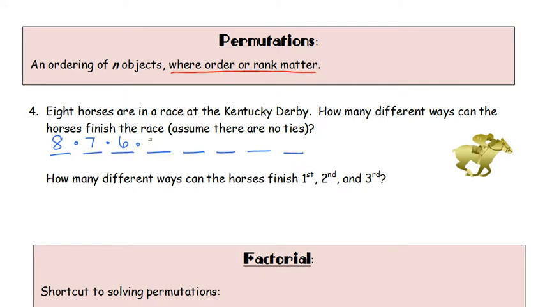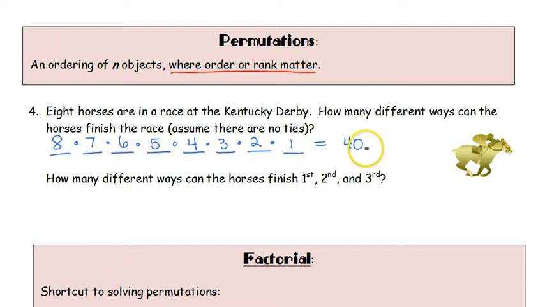If a horse has finished first, there's no way that that horse can repeat and then come in 5th or come in 6th. If the horse has finished, they are now out of the race, and so forth. So if we take those out, there's 4 different horses left, then 3 horses, 2 horses, which means there's only 1 horse left to finish in last.